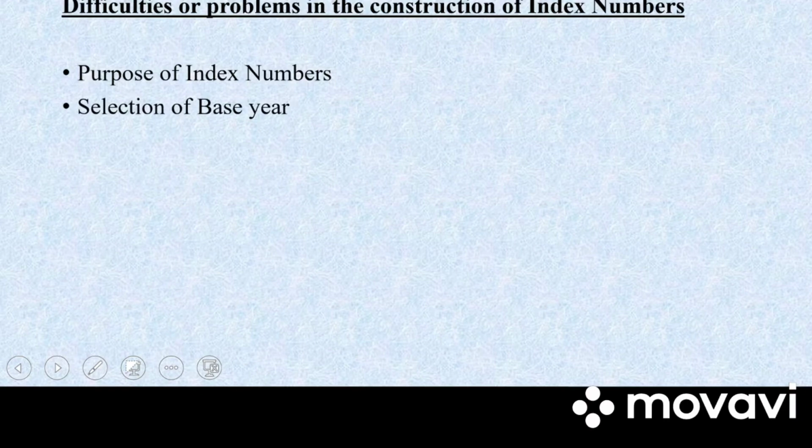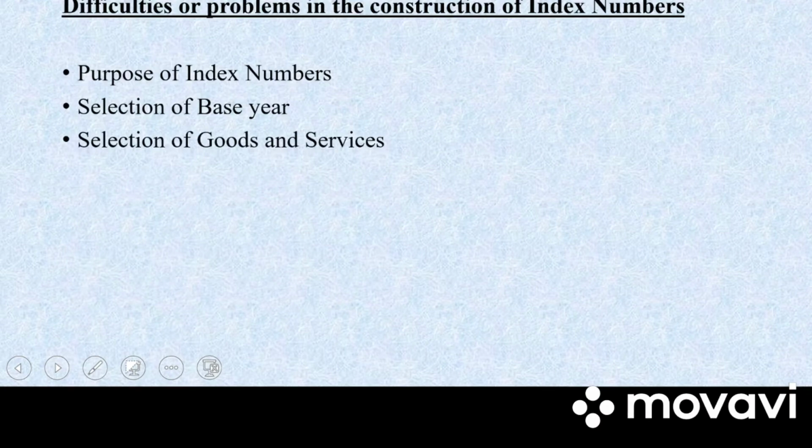Next we have selection of base year. Selection of base year is another problem. Base year is the reference year with which we will be comparing the prices of the current year. Base year should be a normal year, that is, it should be one without much ups and downs. Otherwise, index number would fail to capture the real change in the variable.